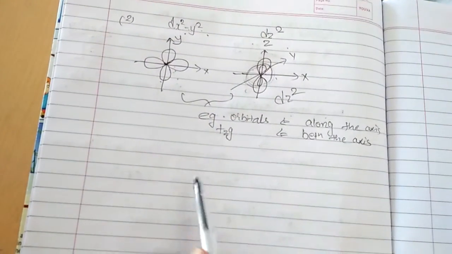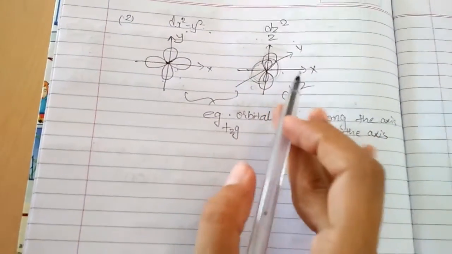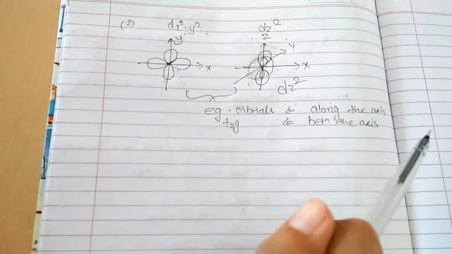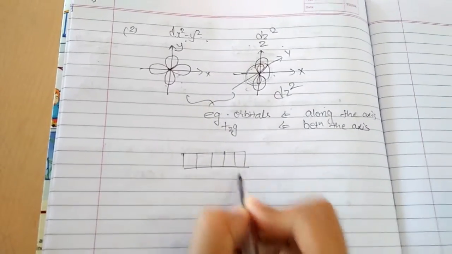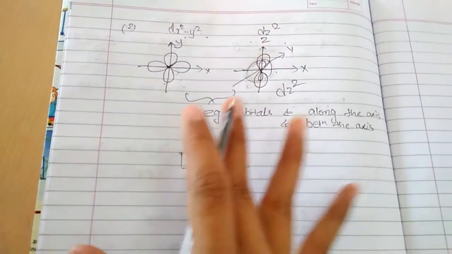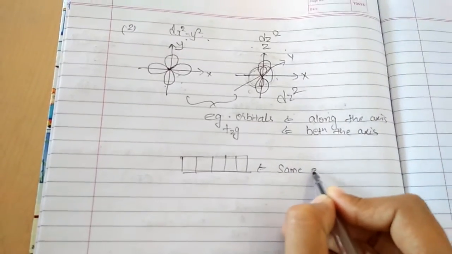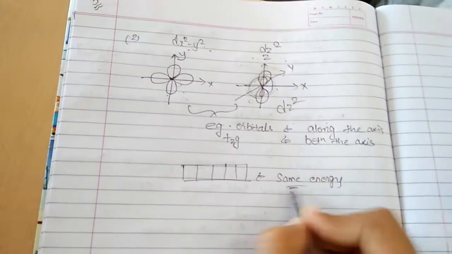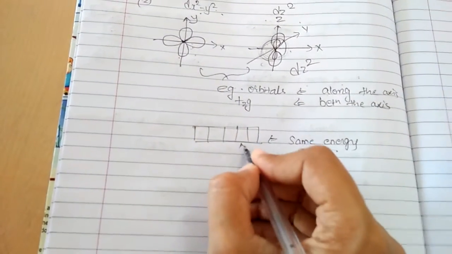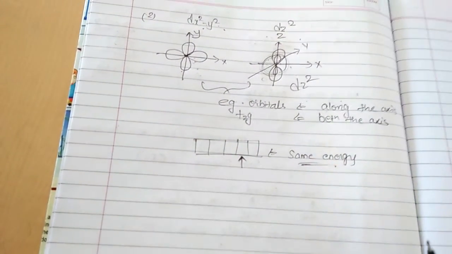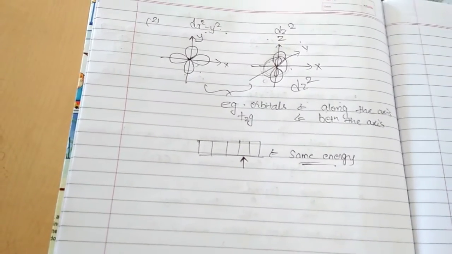So when the metal ion is in isolated state, isolated state meaning non-bonding state, all these five d orbitals are degenerate, or you can say they have the same energy. But whenever the ligands approach, the central metal atom will form a complex, right?